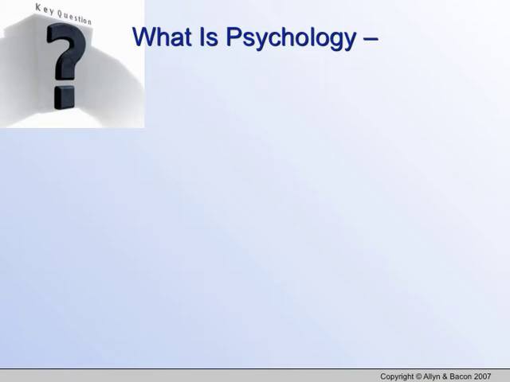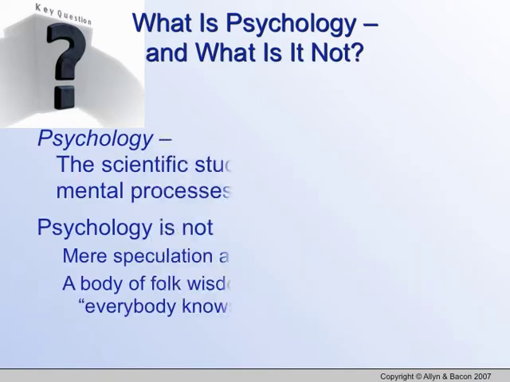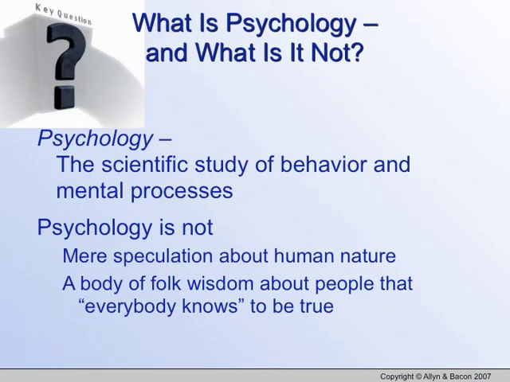So what is psychology? Psychology is a broad field with many specialties, but fundamentally, psychology is the science of behavior and mental processes. Please keep in mind that this is not a philosophy. This is a science. We use math, we use science, we use the scientific method in order to prove all of our theories. So what is psychology and what's it not?